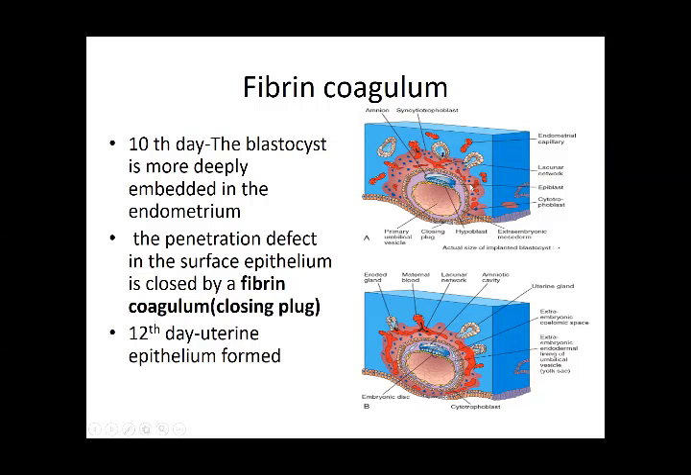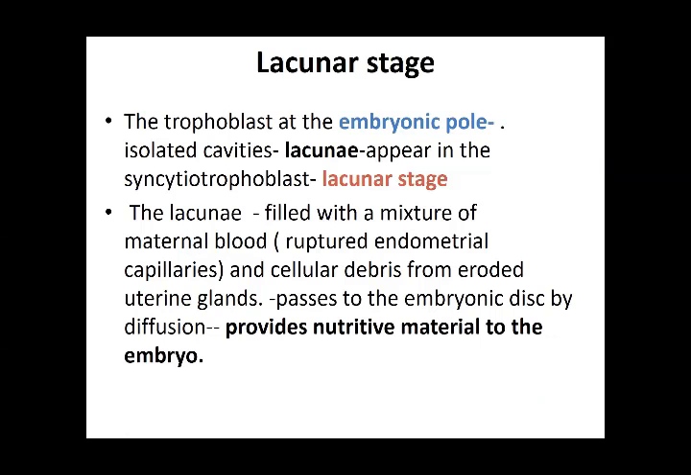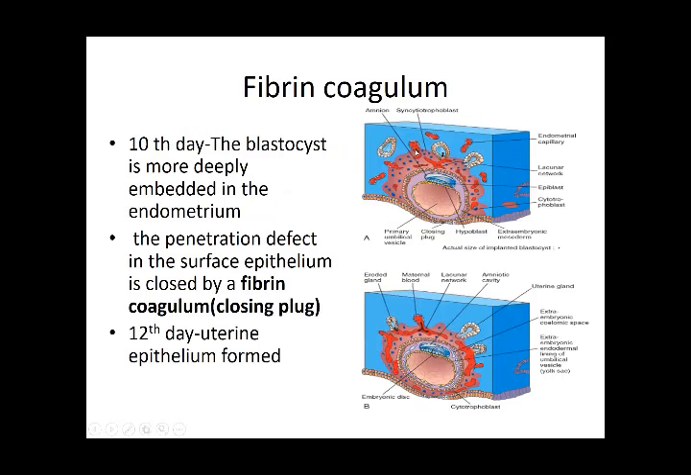They develop as isolated cavities in the syncytial trophoblasts. They are called the lacunae, and these lacunae are nothing but spaces, and so this stage is called the lacunar stage. The lacunae are filled with a mixture of maternal blood because of the ruptured endometrial capillaries. Once this erosion occurs, it comes into contact with the blood vessels of the mother, which we call the maternal sinusoids. So there is a connection between the lacunae and the sinusoids from the mother.